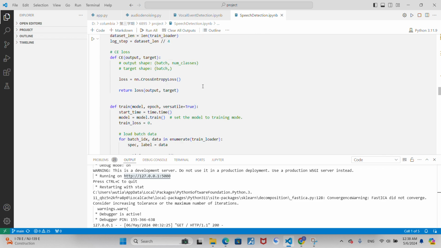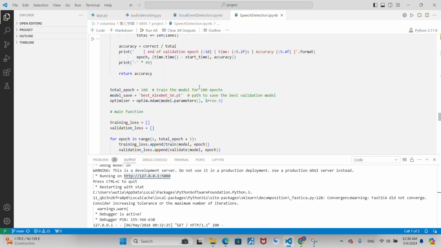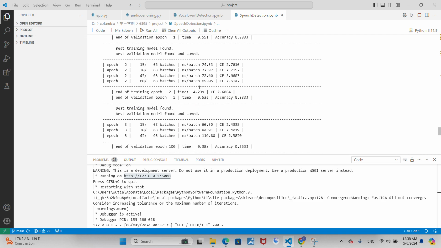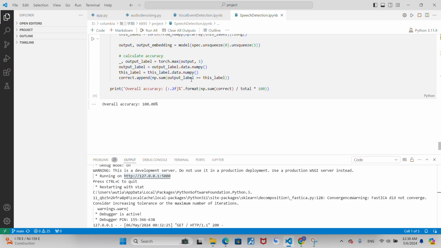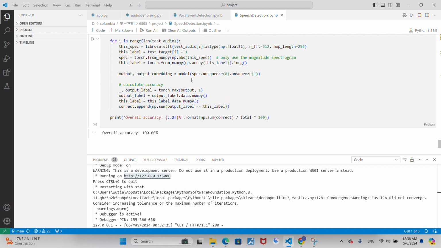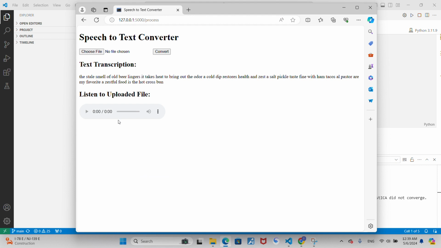After training the system, also for 100 iterations, the overall accuracy reaches about 100%. That's really astonishing to me. It means the computer can distinguish whether the audio clip contains speech or not. If there's no speech, it won't process. So that's the major function of this block. So I'm going to show an example.